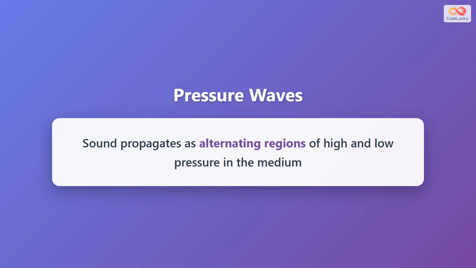Sound propagates as alternating regions of high and low pressure in the medium. As a sound wave travels, it creates a pattern of pressure variations that move through the material. These pressure changes are what our ears detect and our brains interpret as sound. The alternating nature of these pressure zones is the key characteristic that defines sound as a pressure wave.